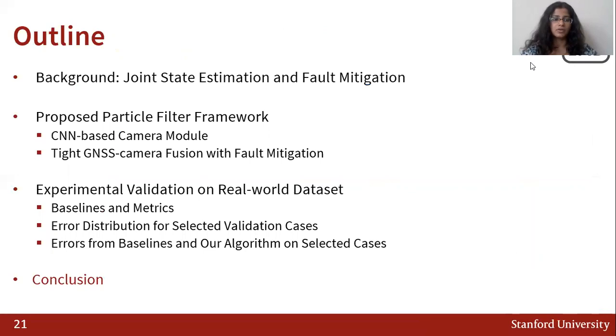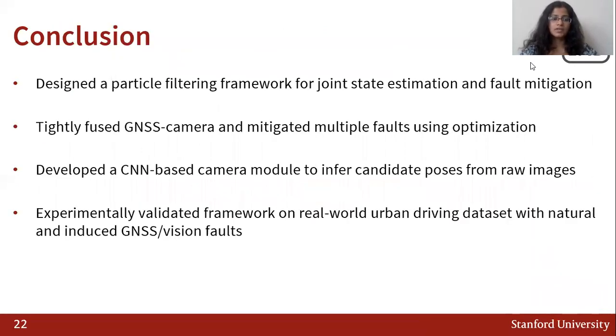Finally, I'll conclude my talk. In this work, we designed a particle filtering framework for joint state estimation and fault mitigation. We tightly fused GNSS and camera while mitigating multiple measurement faults using an optimization approach within the particle filter. We developed a CNN-based camera module to infer candidate poses from raw images, and we experimentally validated our framework on a real-world urban driving dataset with natural and induced GNSS and vision faults.